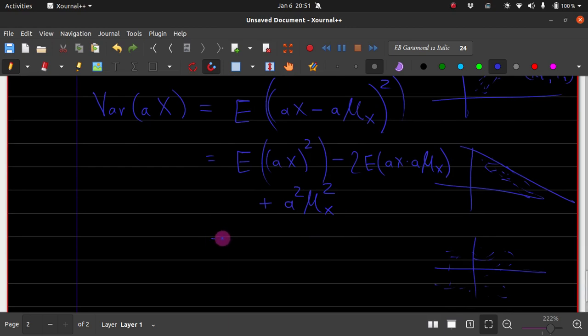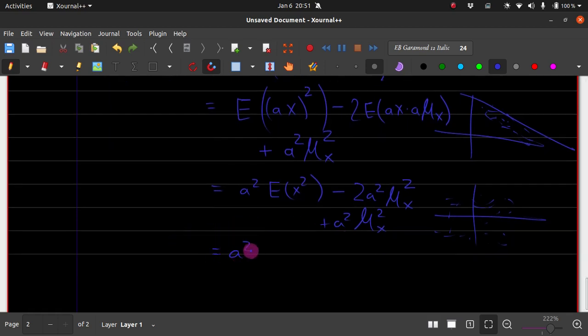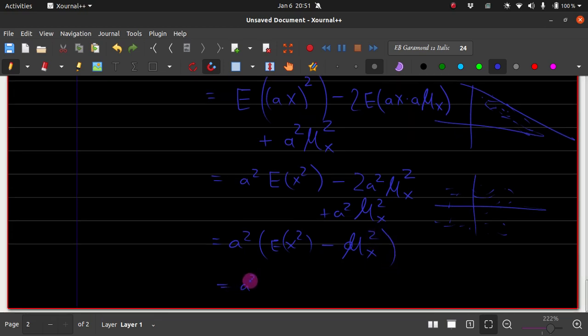Now let's get into this. This is the expectation of a x squared, where a squared comes out, leaving x squared. Then 2a squared mu x times the expectation of x, which is mu x again, so mu x squared, plus a squared mu x squared. This gives a squared out, times the expectation of x squared minus mu x squared, which is nothing but the variance of x.